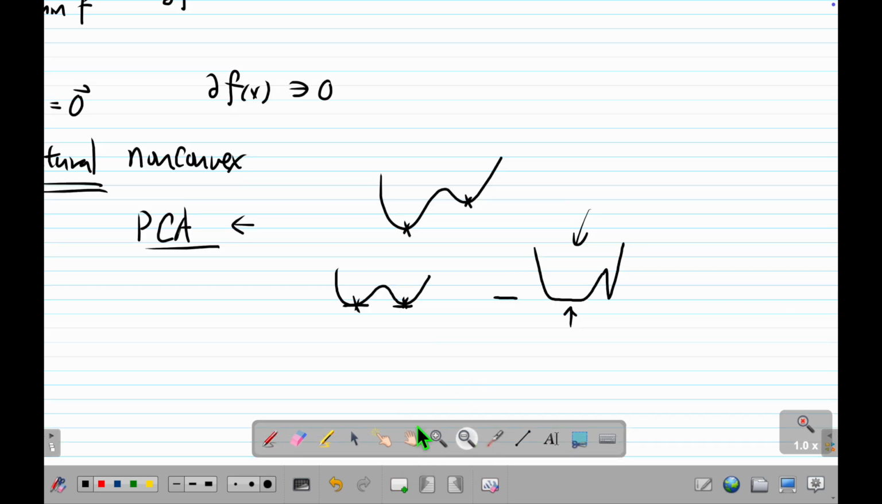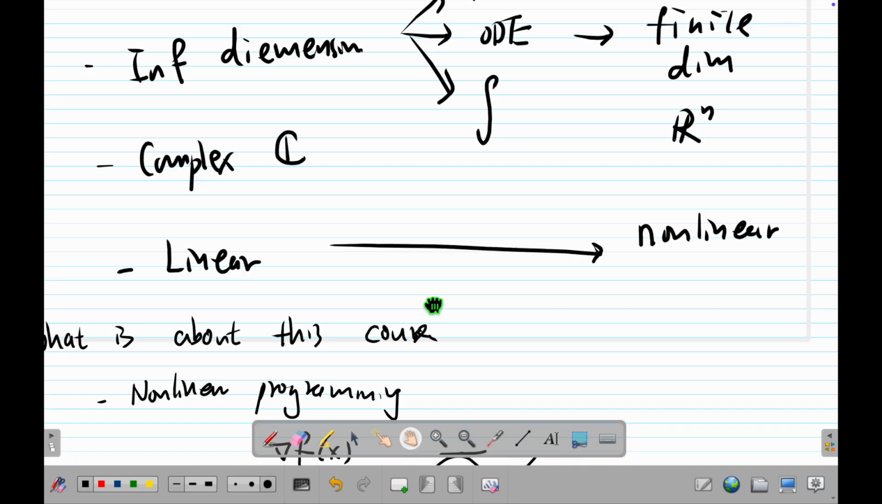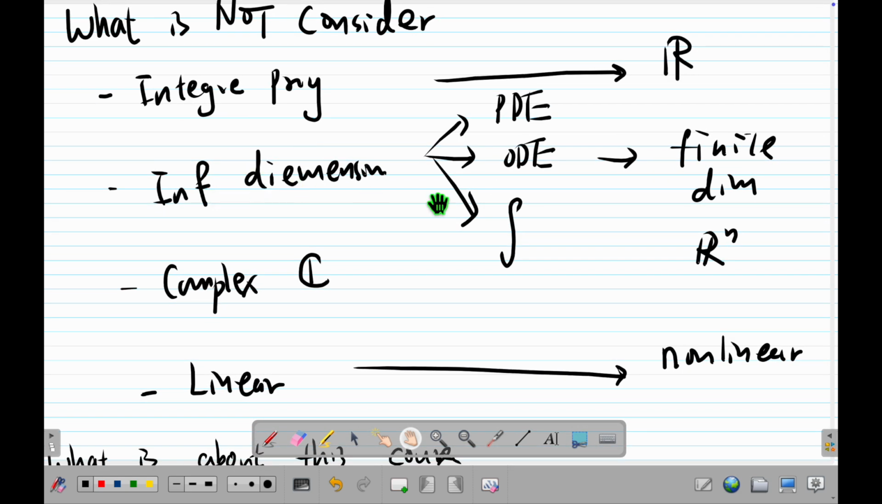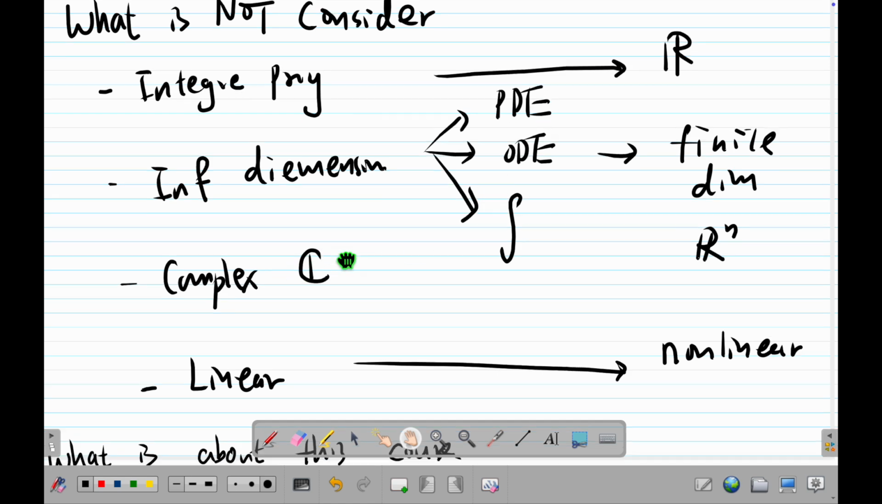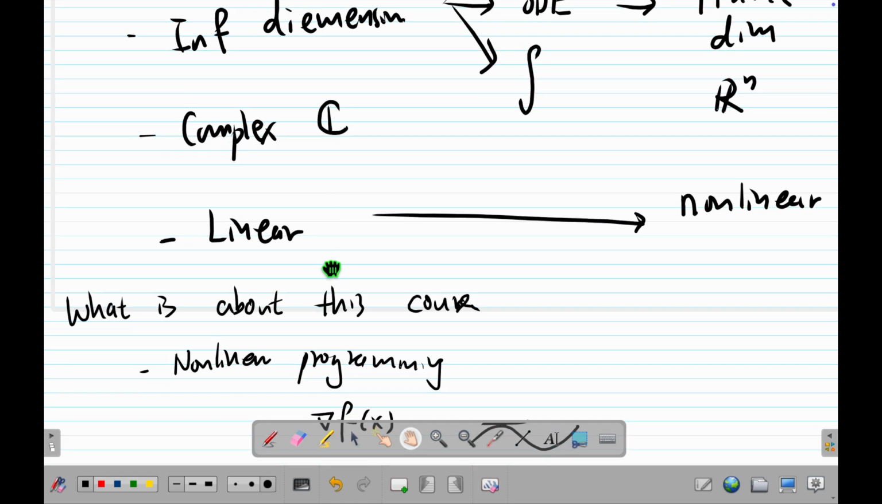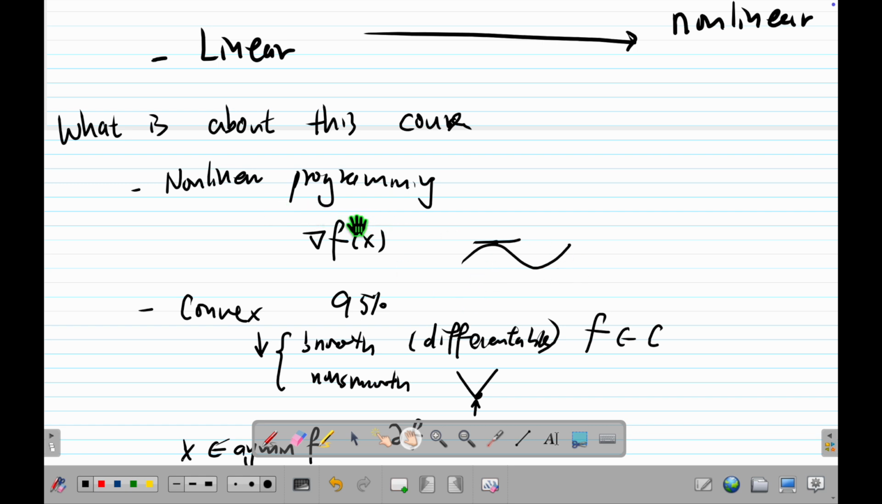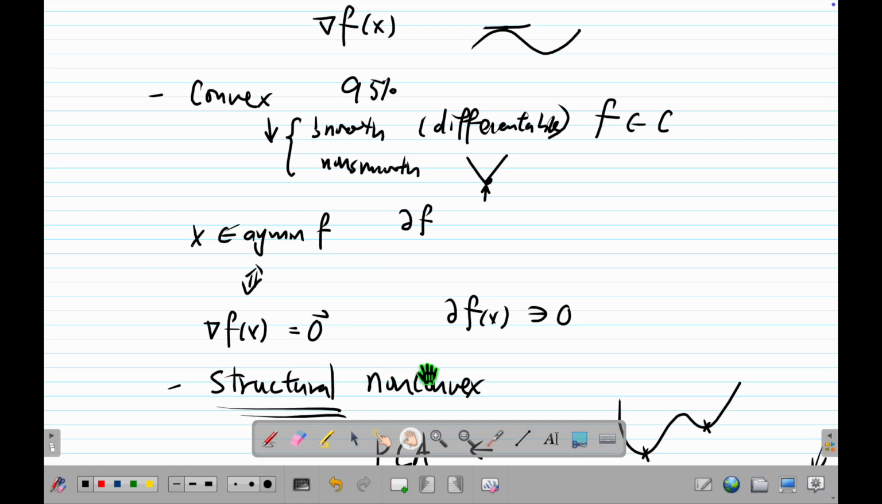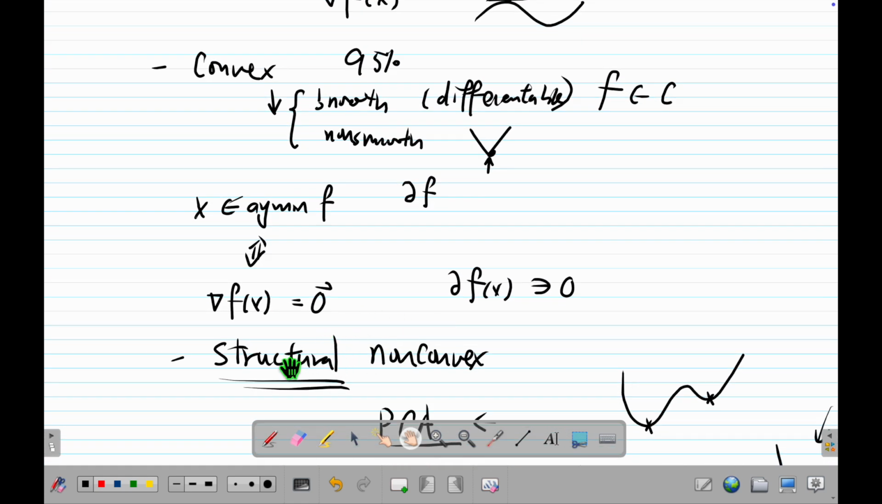So basically the big picture is, let me recap. What we don't care about: we don't care about integers, and we don't care about infinite dimensions. That means we forget all the PDE thing. And no complex numbers, no linear. So that means we do nonlinear. Nonlinear means the gradient change is not constant. And we talk about convexity most of the time. We will talk about some non-convex problems, but we only talk about a finite structure. That is a structural non-convex problem.